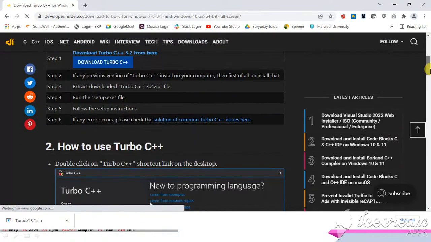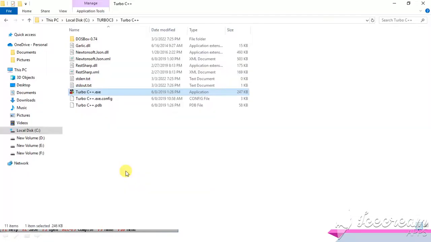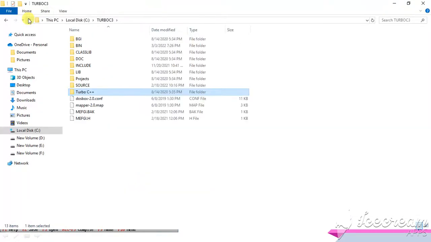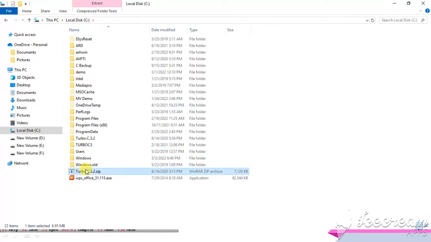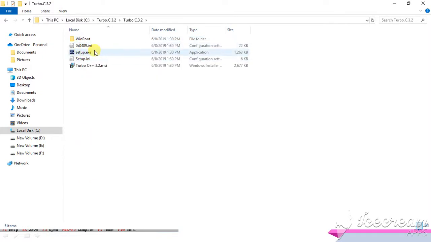Once you download the zip, then you copy these zip files in your C drive. Suppose this zip file is available in my C, you extract this zip file, you extract these folders, then you go to that folder, again you run the setup. This is only the first time process, one time process.